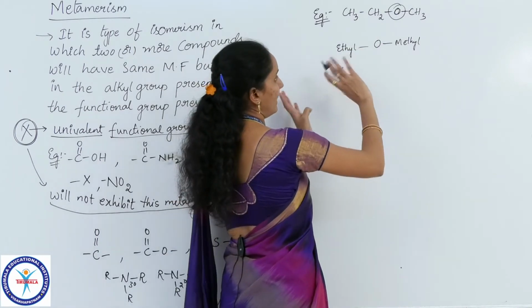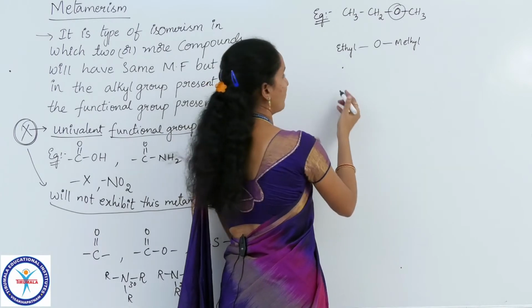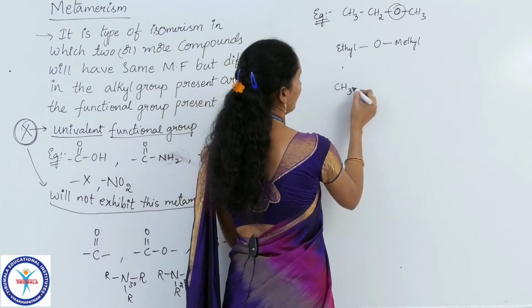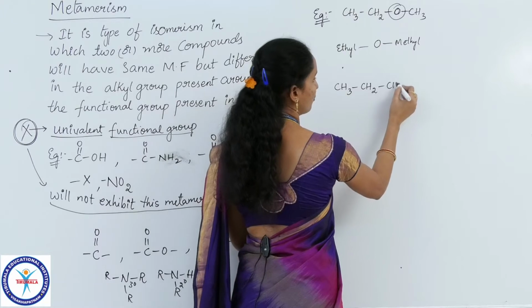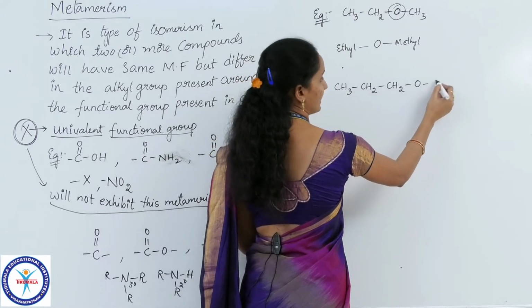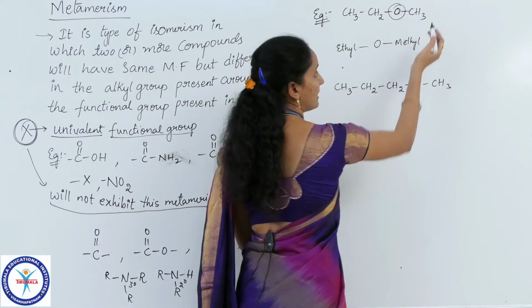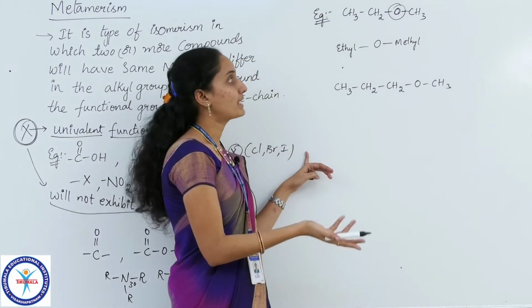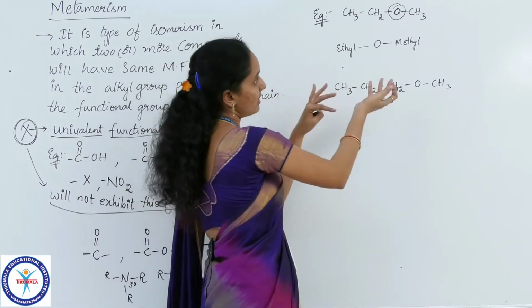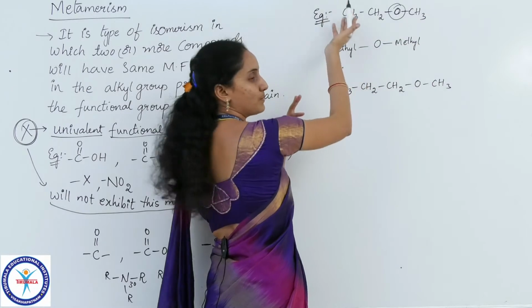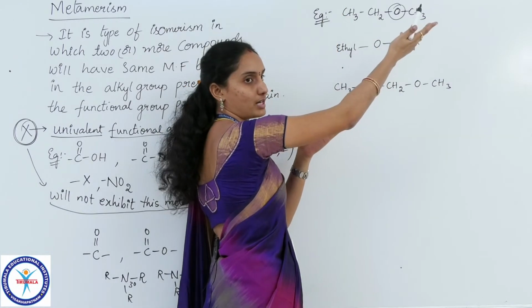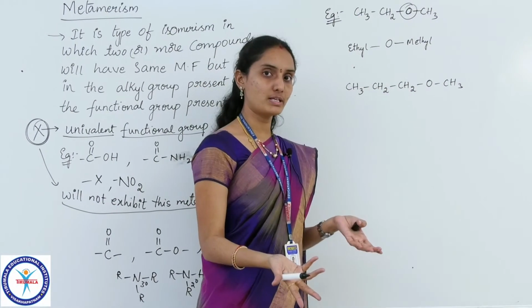If you exchange it, again you will get the same compound. Let me take another compound, CH3, CH2, CH2, O, CH3. With this we cannot form the metamer, because if you exchange the alkyl groups, CH3 is brought here and CH3 is brought there, the same compound is repeated.